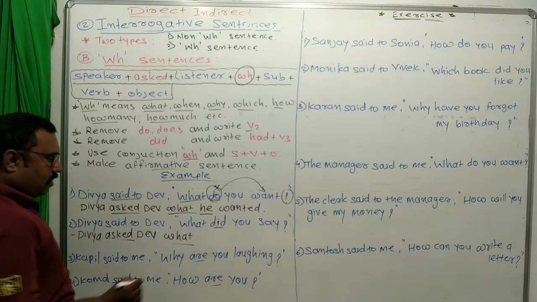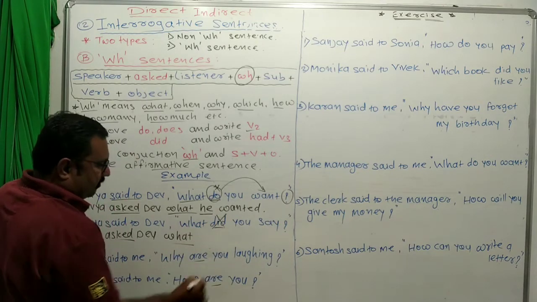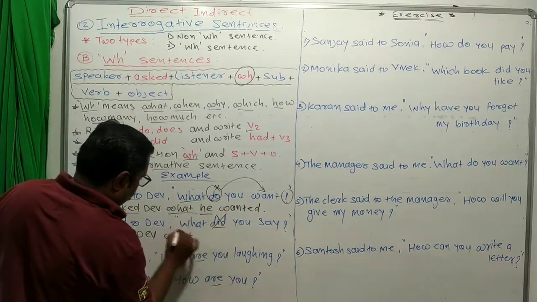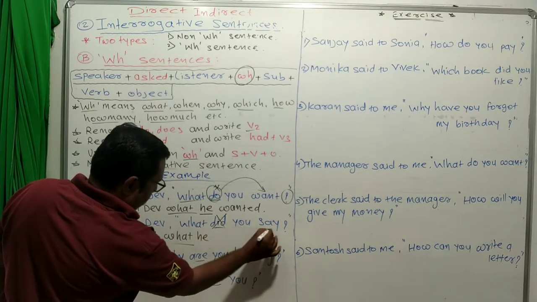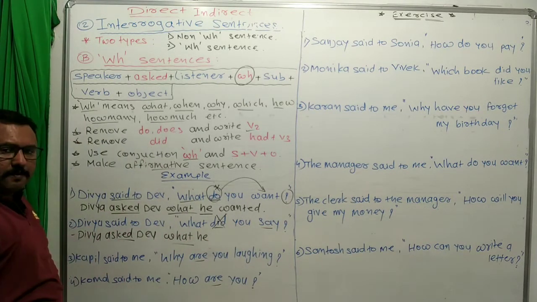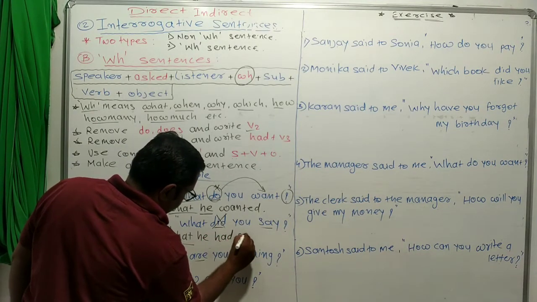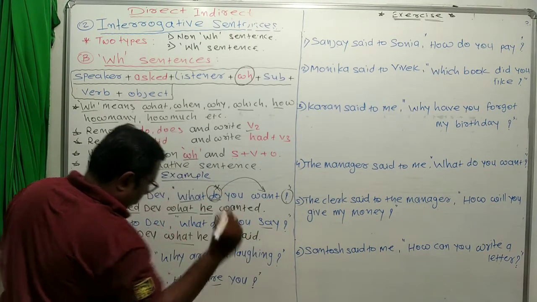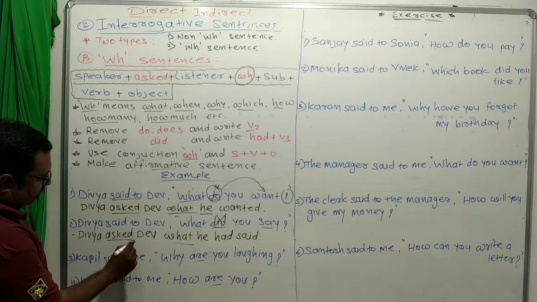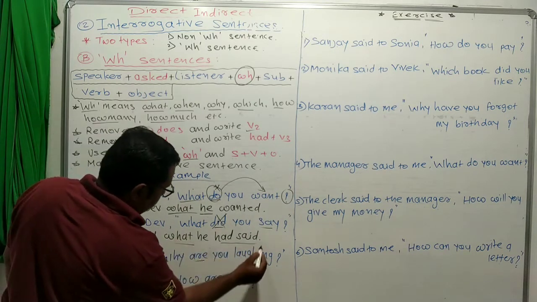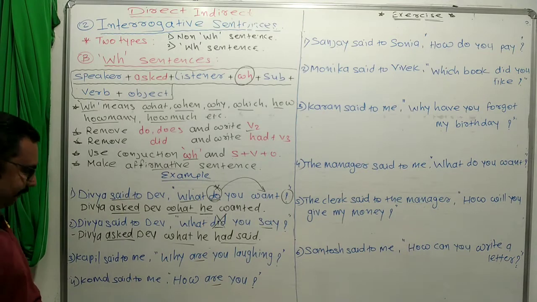We removed it. What is the subject? You means Dev, he. And what is V3 of say? Had said. Divya asked Dev what he had said.